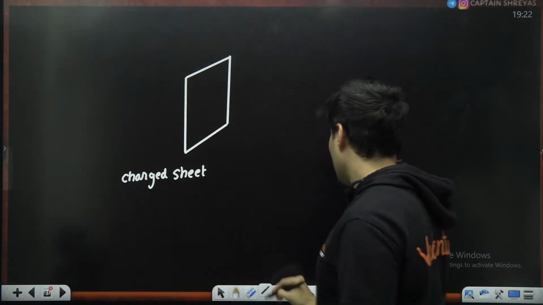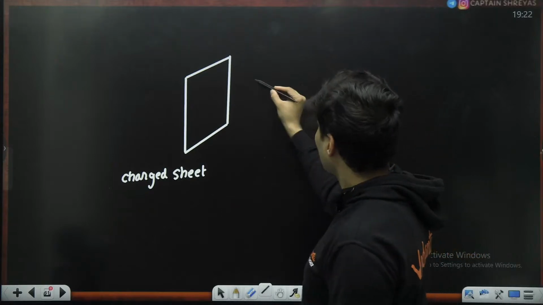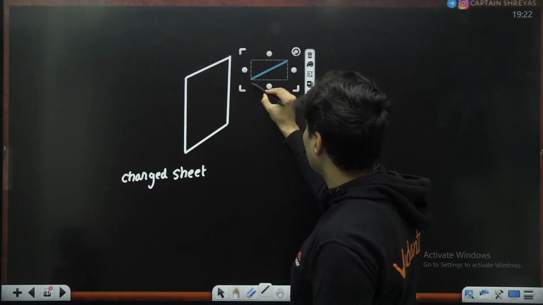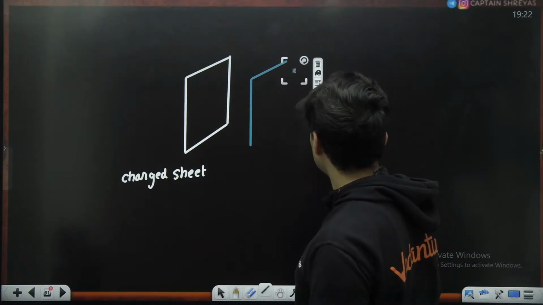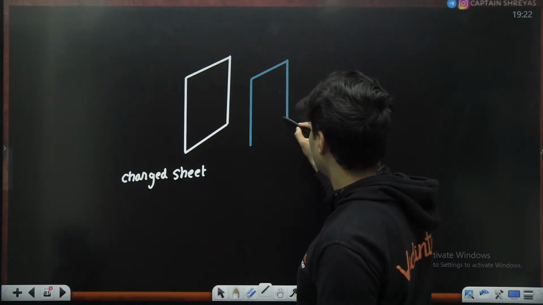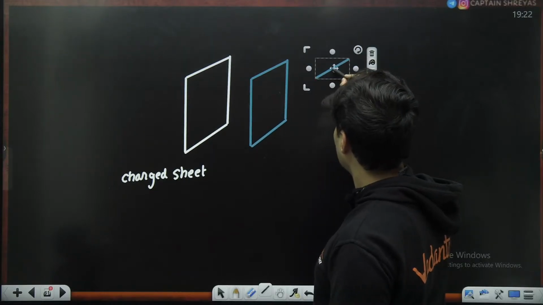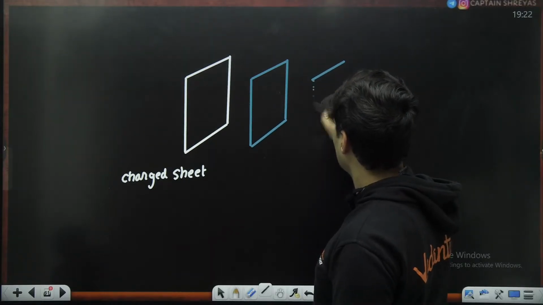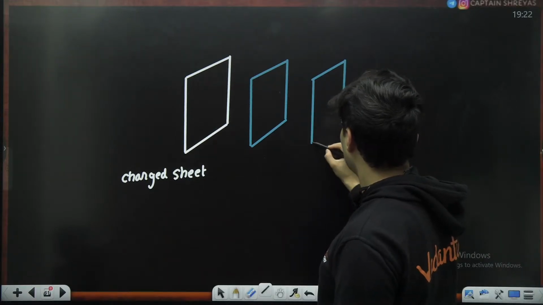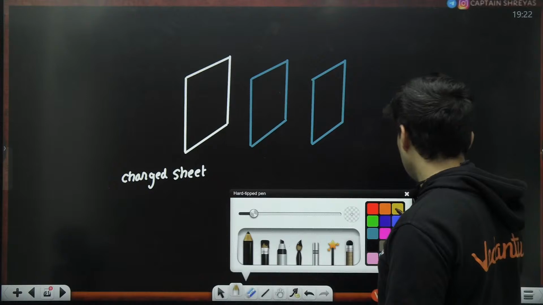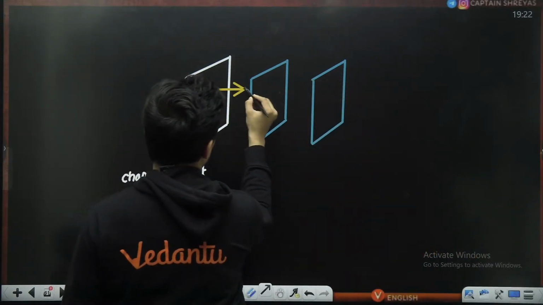So the equipotential surfaces will be just parallel to this. That's all. So just show things like this and you are sorted. These are your equipotential surfaces, and then when you talk about field lines, they will just go like this.